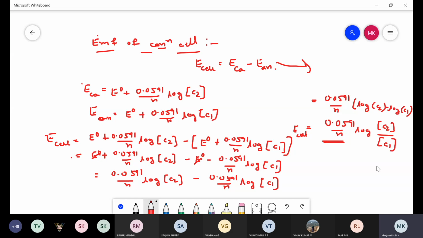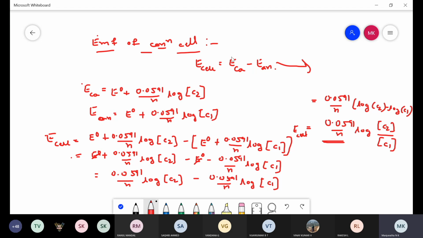See, once again I will explain this EMF of concentration cell. The EMF of concentration cell is the potential difference between the electrodes present in a concentration cell. So it is mathematically represented by E cell equal to E cathode minus E anode.